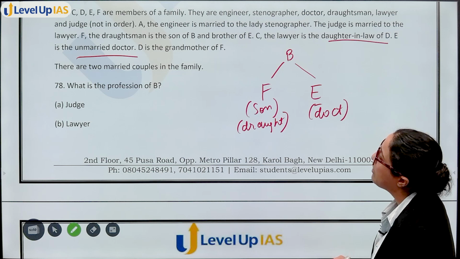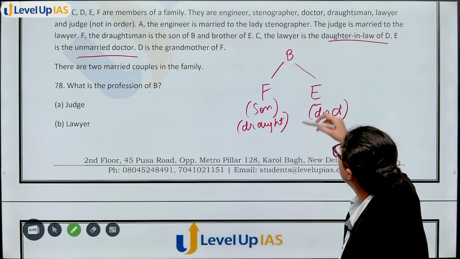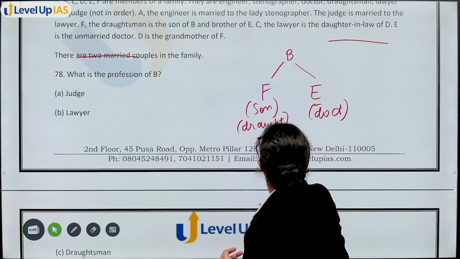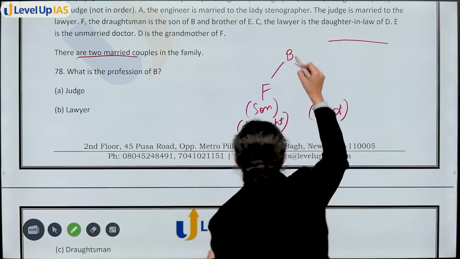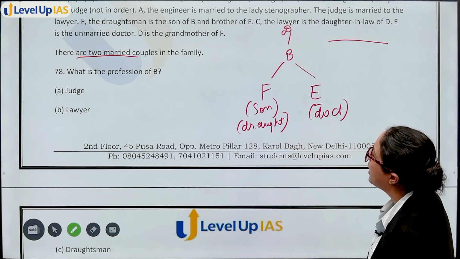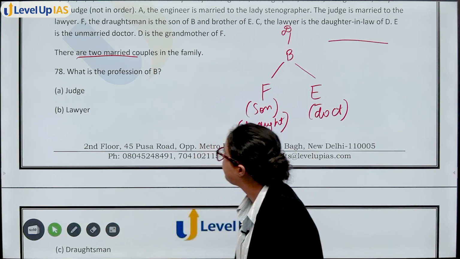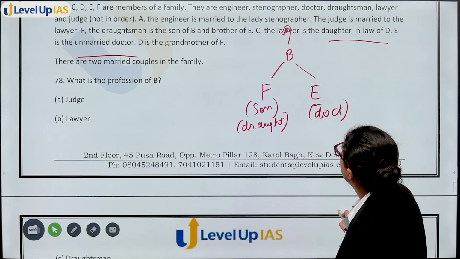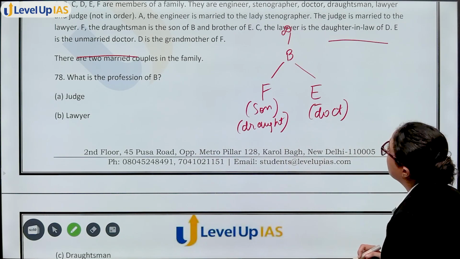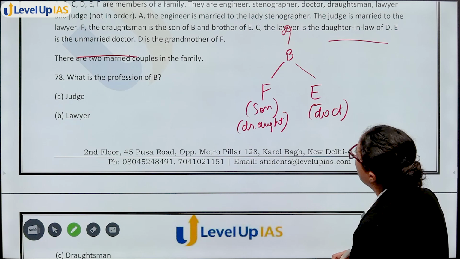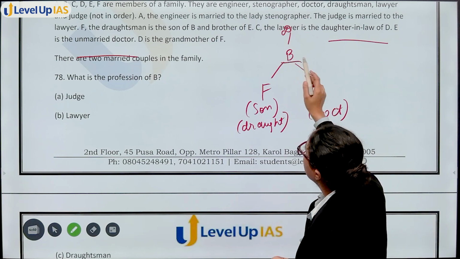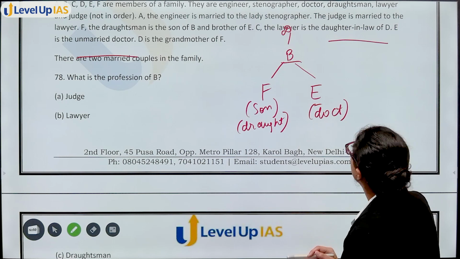D is the grandmother of F. Now you see, next generation will be D. D, grandmother of F. That means D will be here. Now again read the question. A, the engineer, is married to lady stenographer. A can be married to B also. A can be married to D also. Till now you cannot find out.